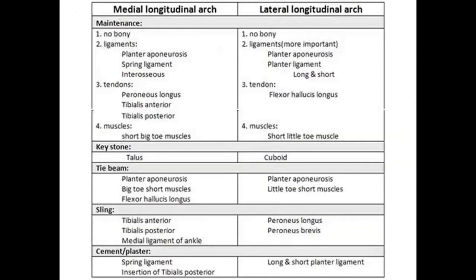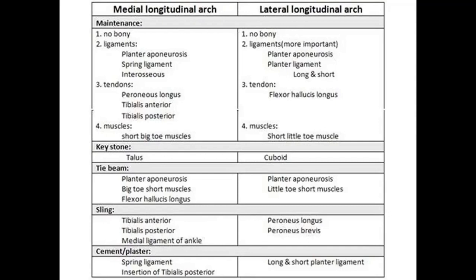In the maintenance, there is no bony maintenance. For the medial arch: ligaments, plantar aponeurosis, spring ligament, interosseous; tendons, peroneus longus, tibialis anterior, tibialis posterior; muscles, short big toe muscles. For the lateral longitudinal arch: ligaments, plantar aponeurosis, plantar ligament, long and short. Then the tendons, flexor hallucis longus as well; muscles, short little toe muscles. Keystone is the talus; the keystone is the cuboid for the lateral longitudinal arch.